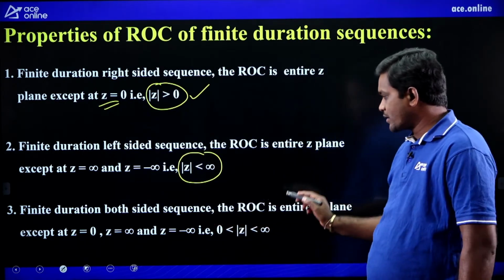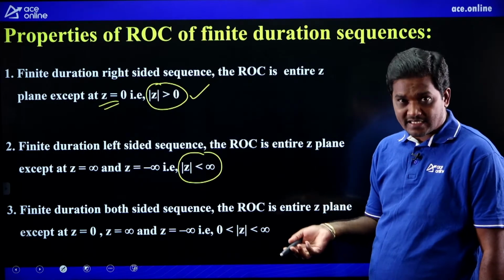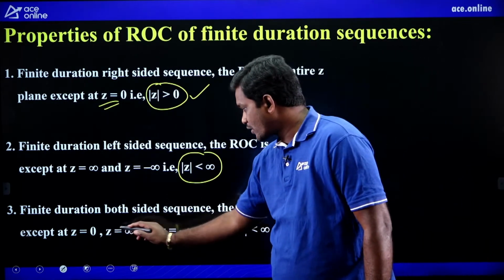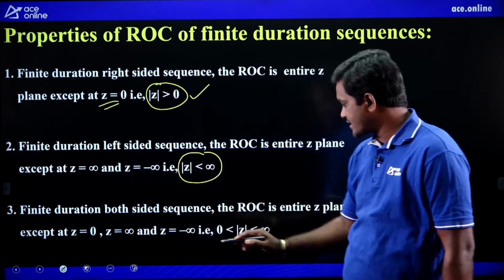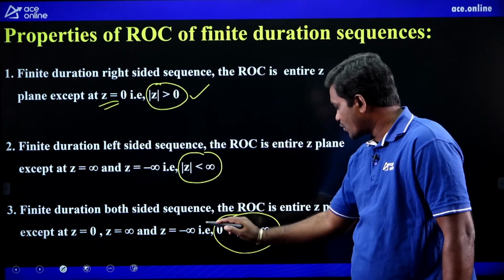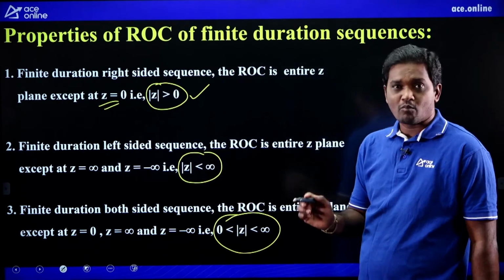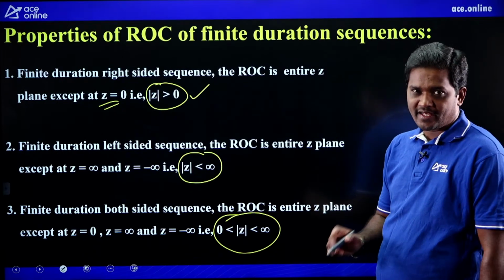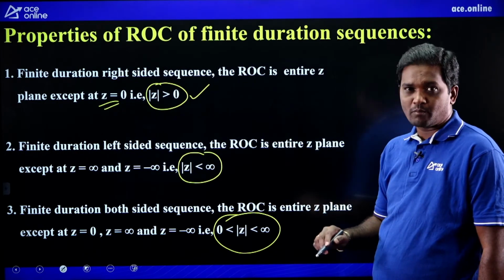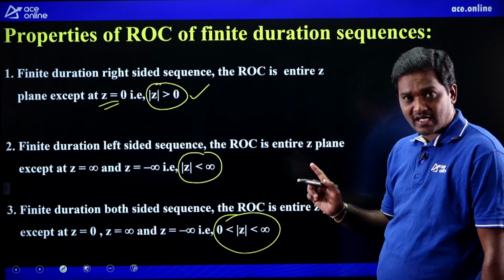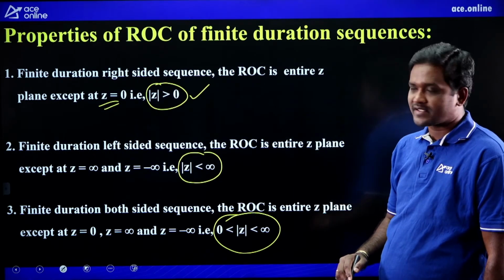For a finite duration both-sided sequence, the ROC is the entire Z plane except at z equals 0 and infinity, that is, 0 less than mod z less than infinity. These are very important points, the properties of ROC of finite duration sequences.